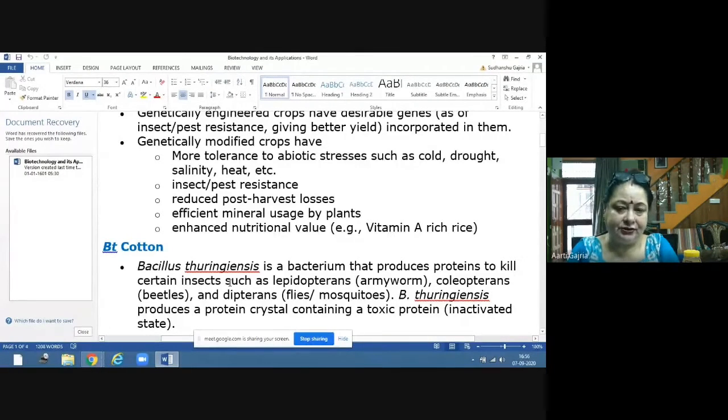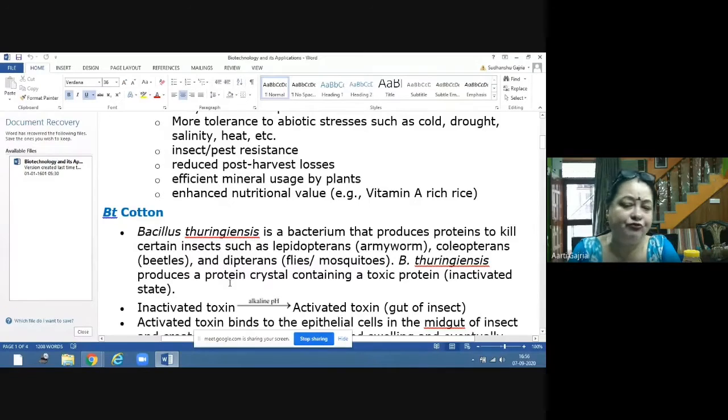Now, how are we using this bacteria? We are taking out this gene from that bacteria and putting that desired gene into the plant.